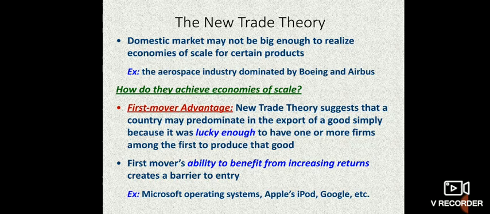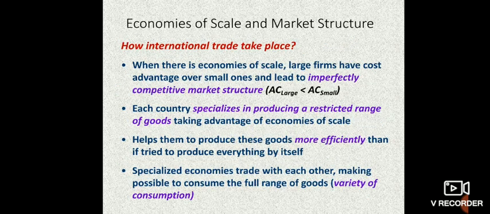Any company will succeed when it is trying to create a habit or give a new product. The first mover's ability to benefit from increasing returns creates barriers to entry, or else creates a monopoly in that particular aspect. Examples are Microsoft operating systems, Apple iPods, Google, etc.